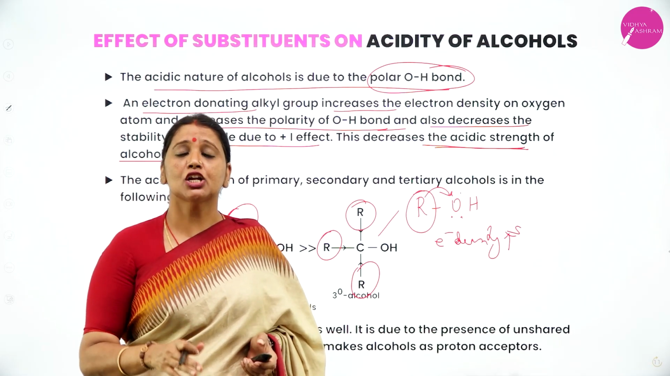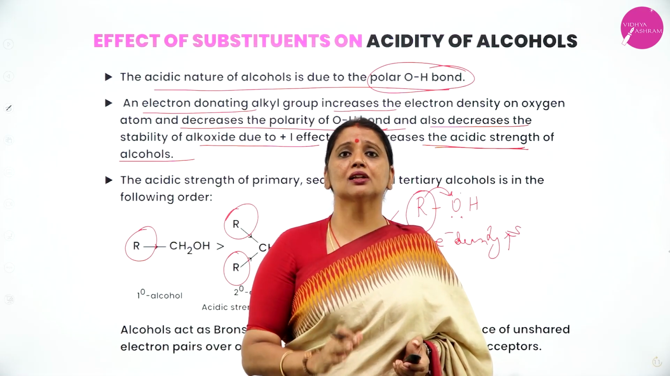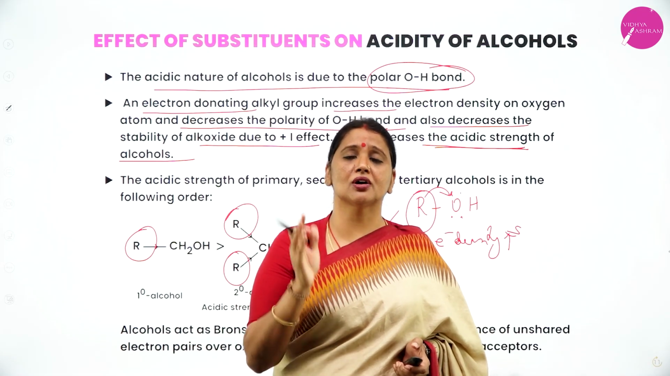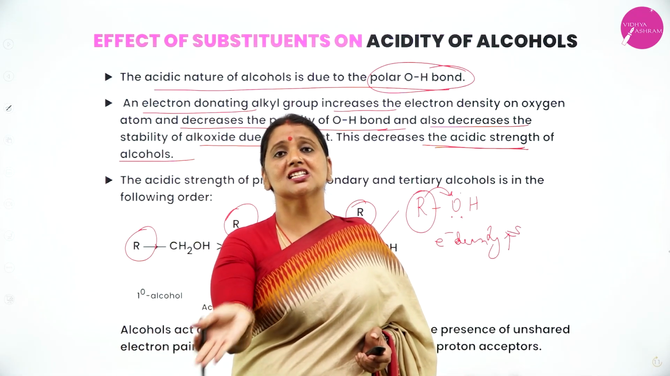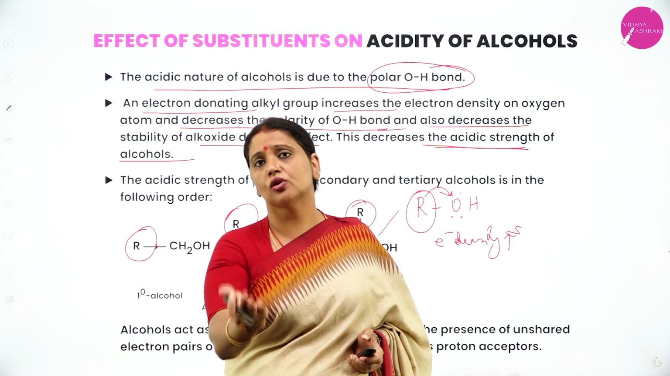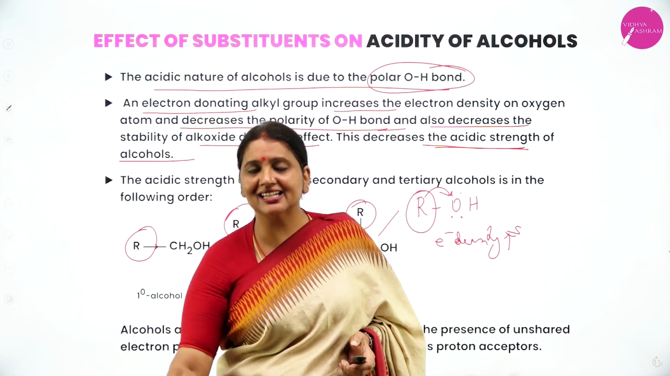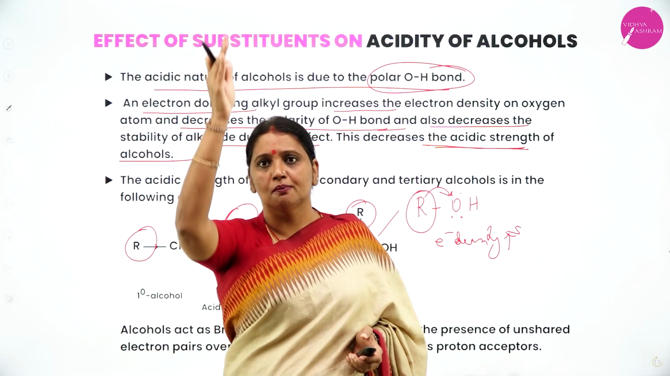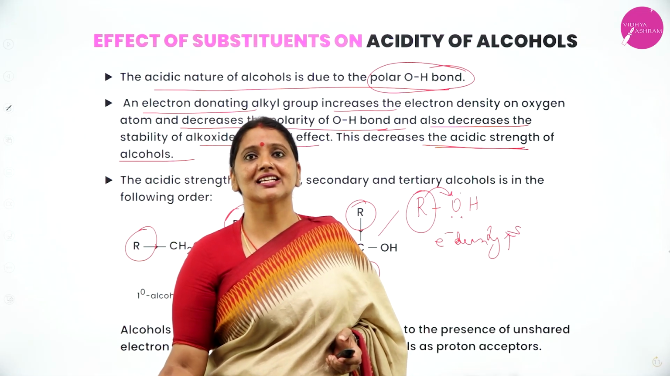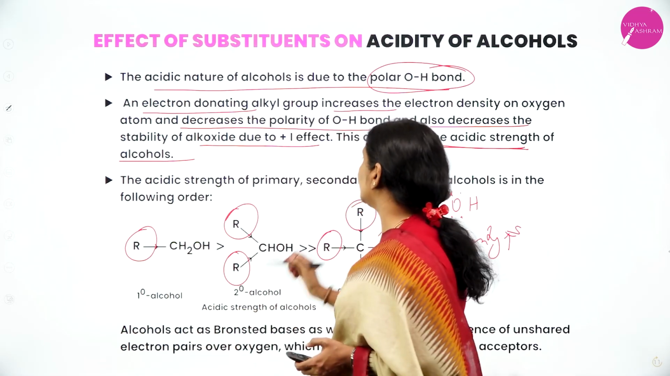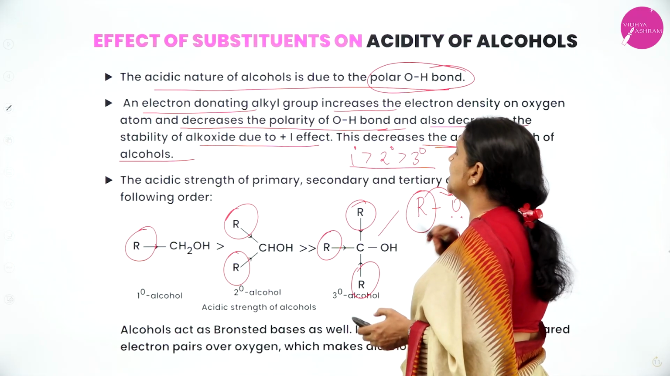Why, when it is attached with more alkyl groups, does its acidity decrease? Because alkyl group is an electron donating group because of the positive inductive effect. As it donates electrons, the density on the oxygen atom of the OH group increases. Therefore, polarity decreases, stability decreases, acidity decreases. Therefore, primary alcohol is more acidic than secondary. Secondary is more acidic than tertiary.